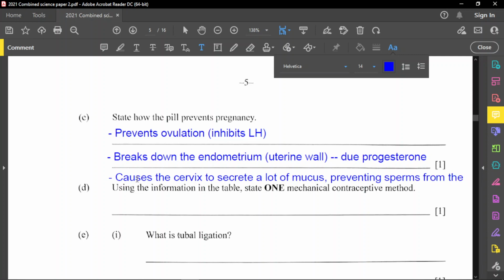Entering the fallopian tube. So let's say preventing sperm from entering, because the sperms will definitely have to pass the cervix to enter the fallopian tube. They go to the uterus, then up to the fallopian tube, right?